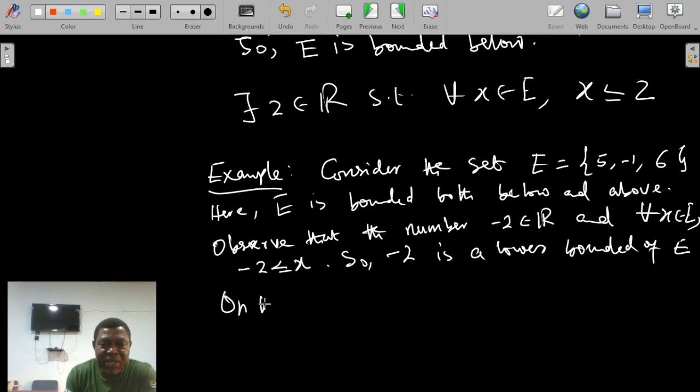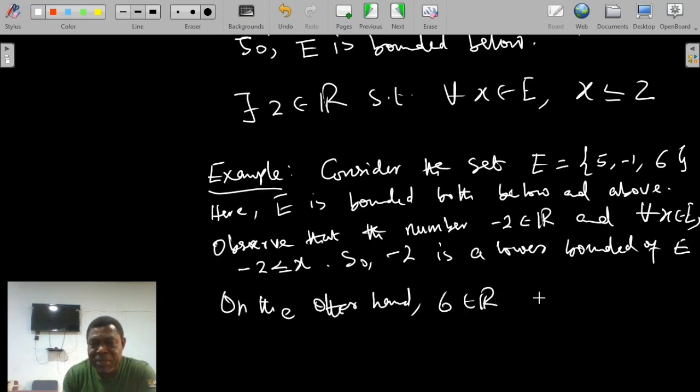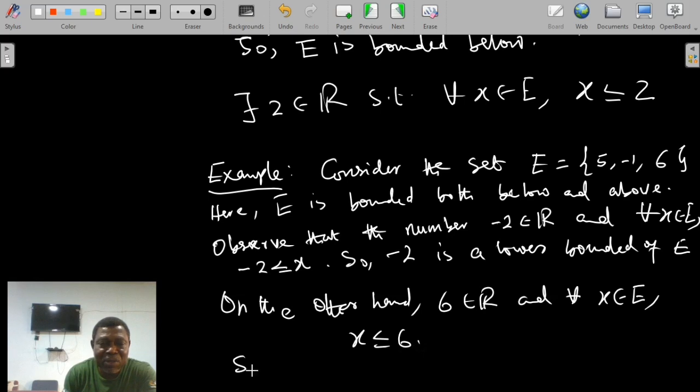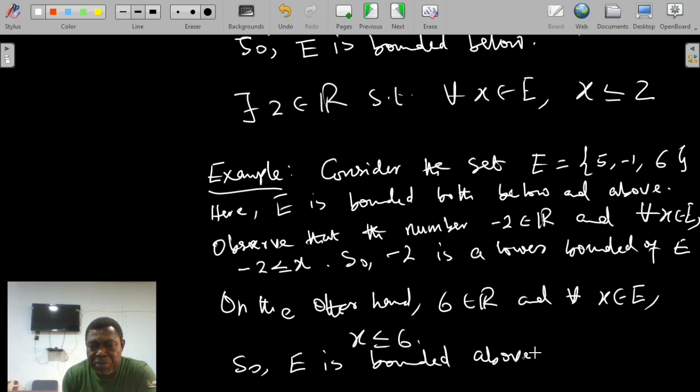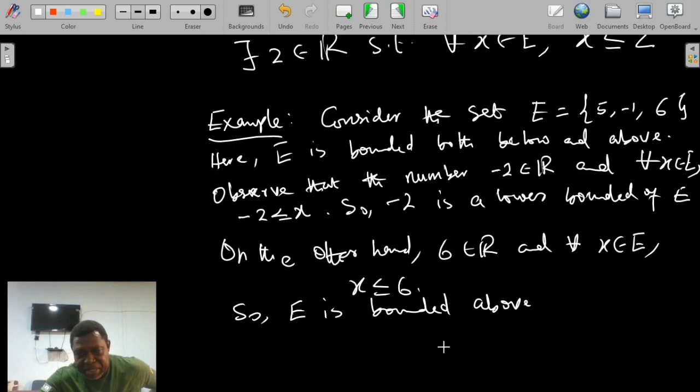On the other hand, 6 is a number in R, and for any x we pick in E, x is less or equal to 6. So E is bounded above, because everything in E is smaller or equal to 6.